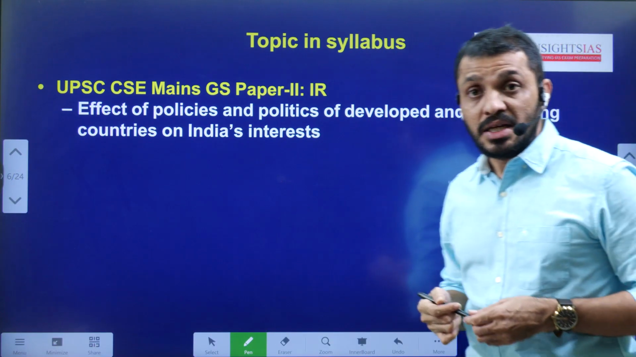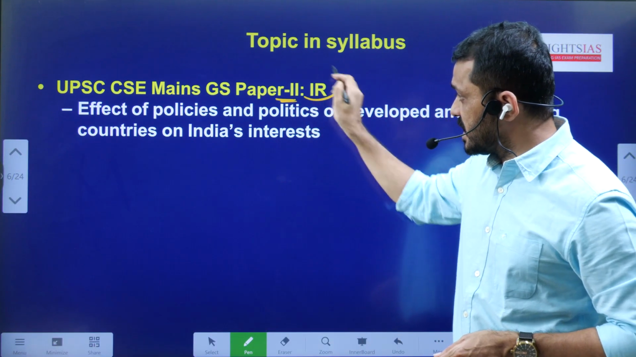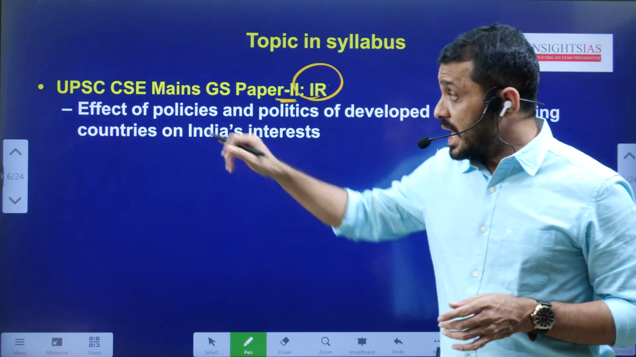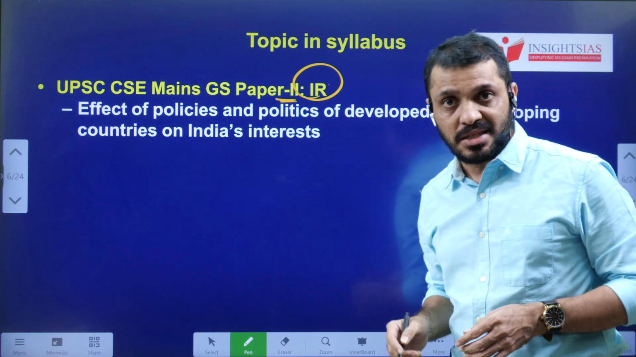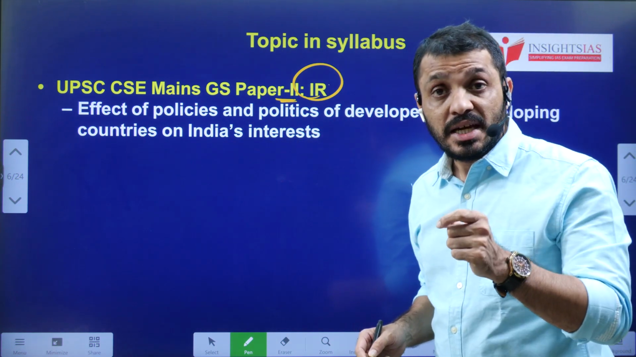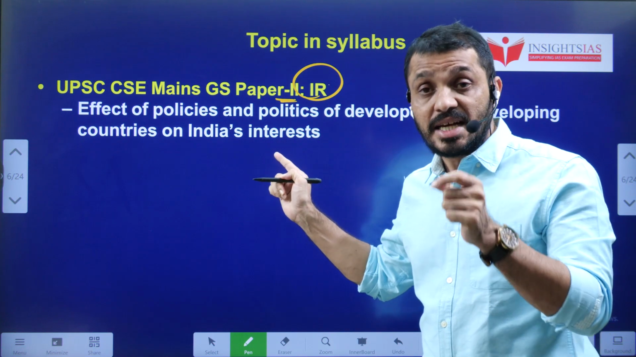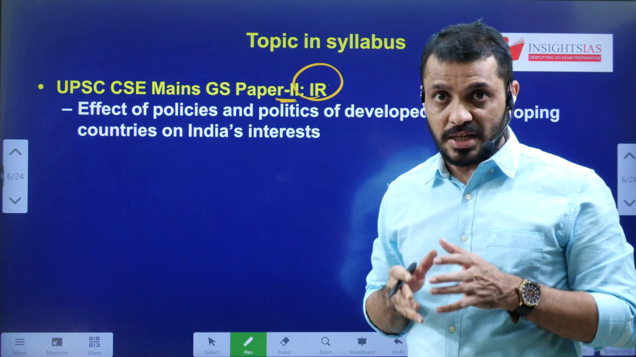Regarding the syllabus mapping, it is related to General Studies Paper 2, International Relations. Majorly, effects of policies and politics of developed and developing countries on India's interest. That means, obviously, events happening in developed countries like Canada, how it is going to affect India.